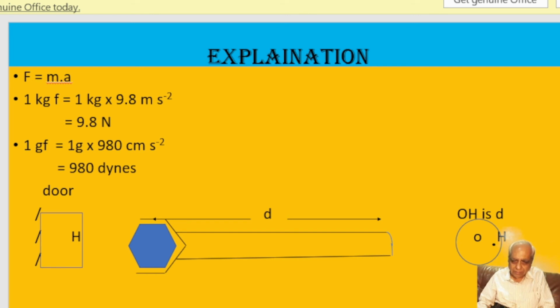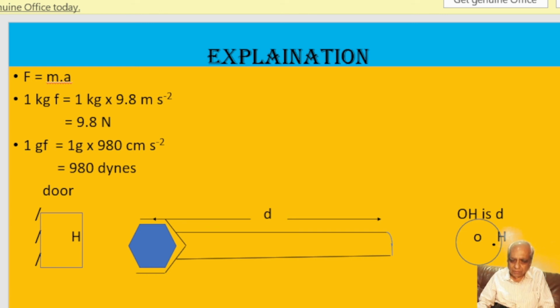Similar is the case when we want to open a nut. In various machineries, things are joined by using nuts. Now we want to open that nut. So, if the handle of the spanner is long, you will have to apply less force for opening the nut because M is equal to F into d. So if d is more, F would be less.